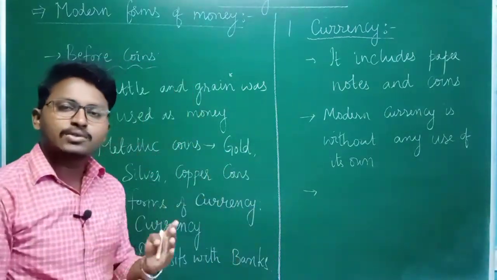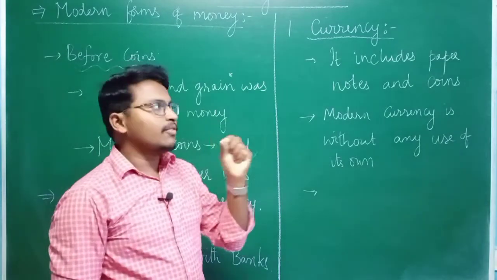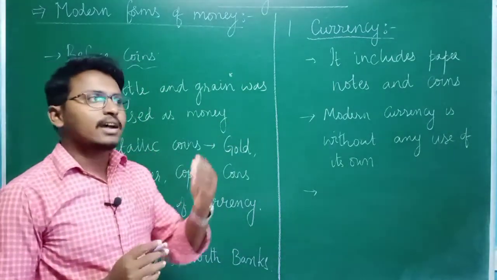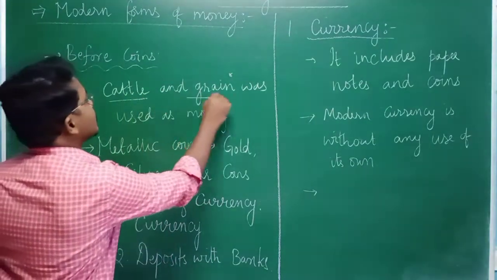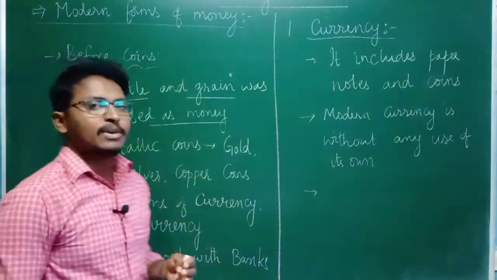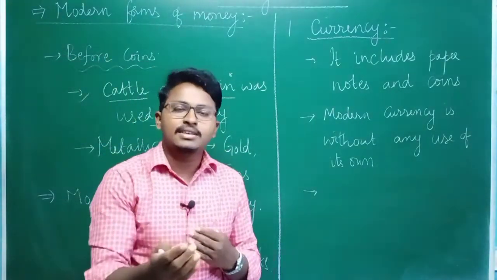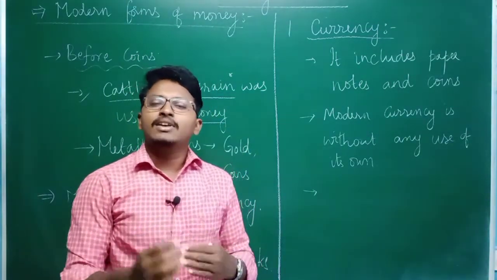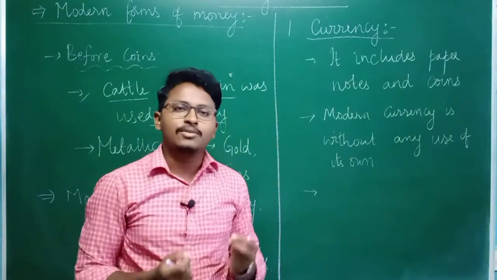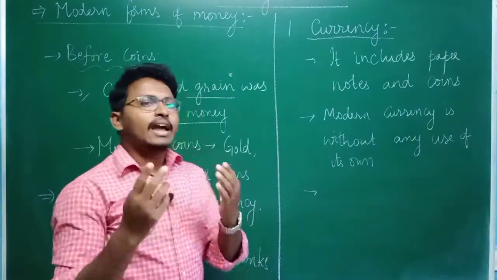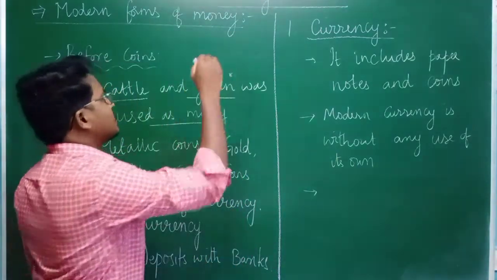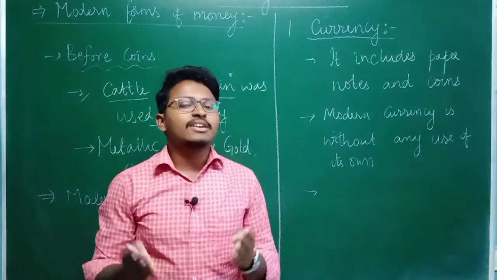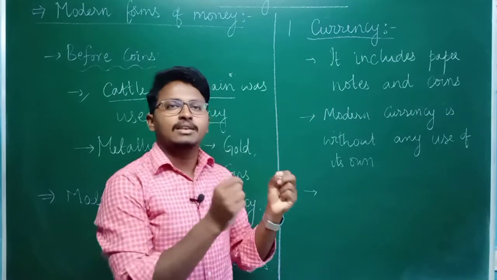So before the use of coins as well as paper notes, we were using some things as money. First we started using cattle, and grain was used as money. That means in the process of exchange, people used to give some cattle and buy some goods, or whenever they sold anything they used to receive cattle in the form of money. And later on they started using grains, it may be food grains, rice, wheat, whatever it may be, they started using them as money.